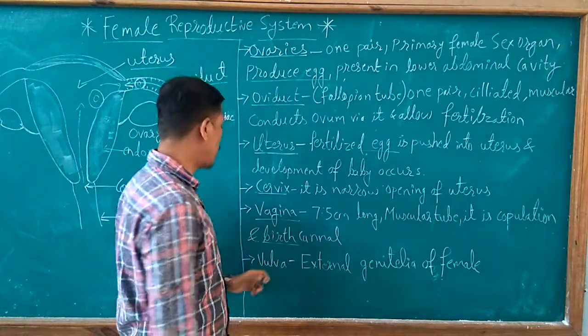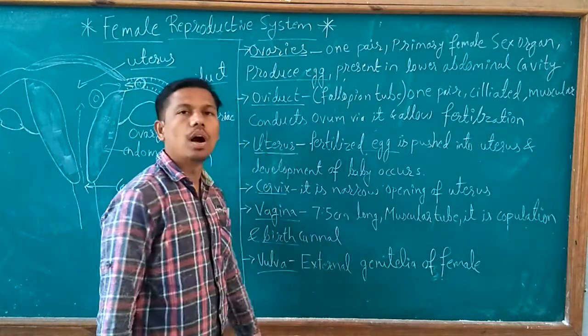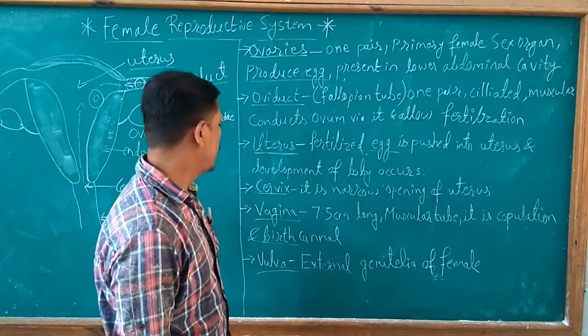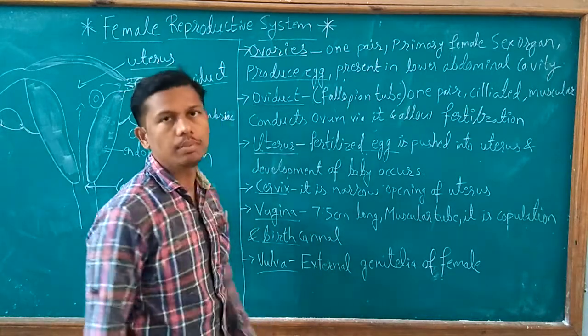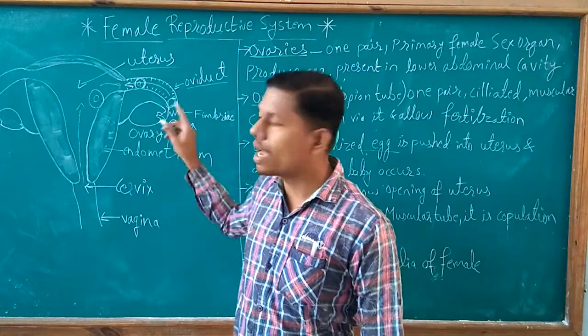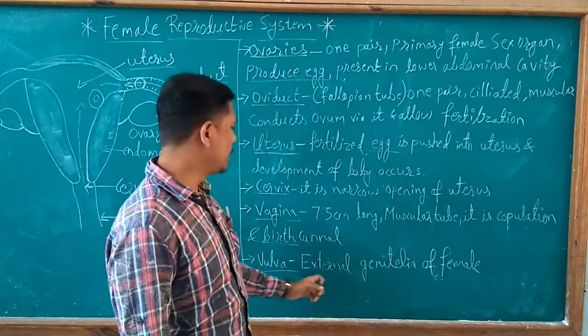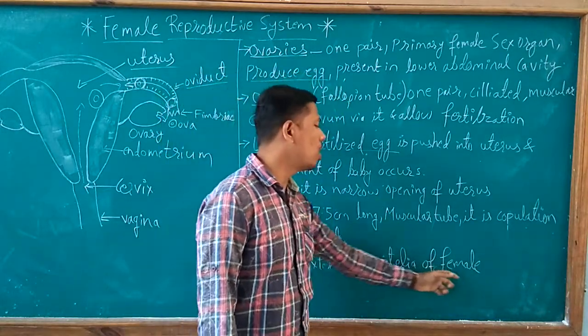Next is the vulva. The vulva is also a part of the female reproductive system, which is not shown in the diagram because it is the external genitalia of the female.